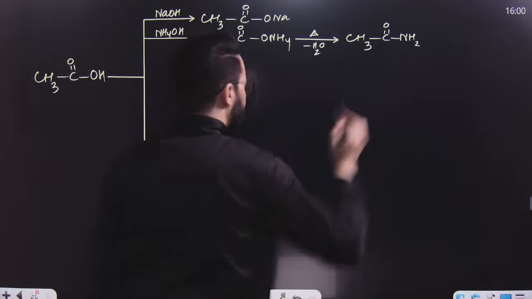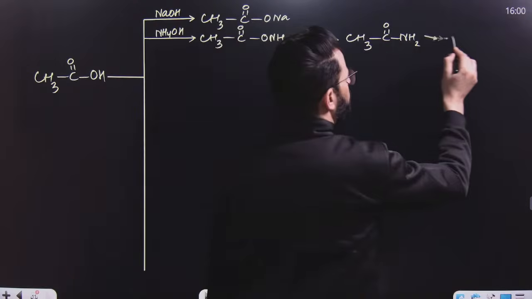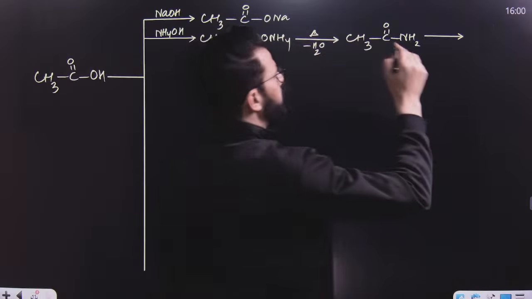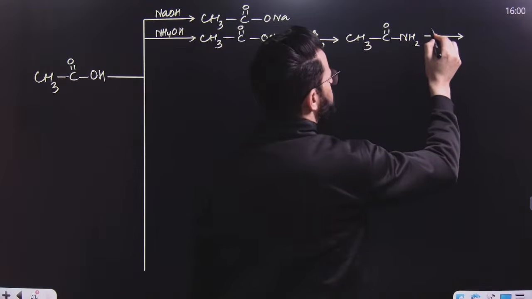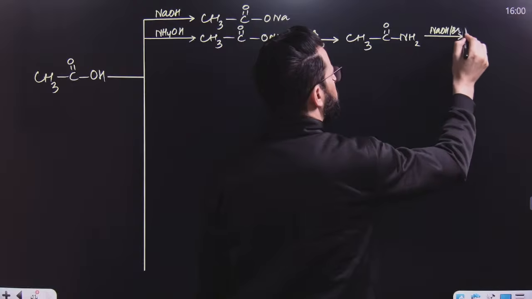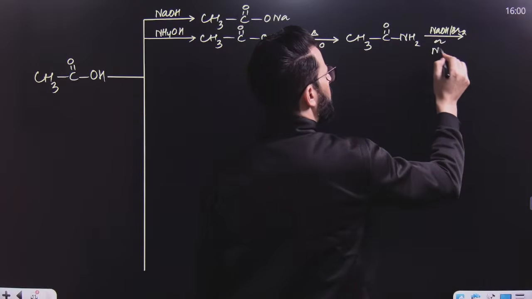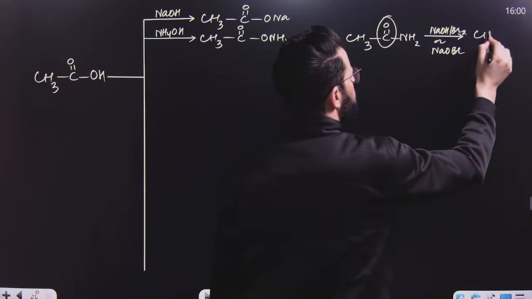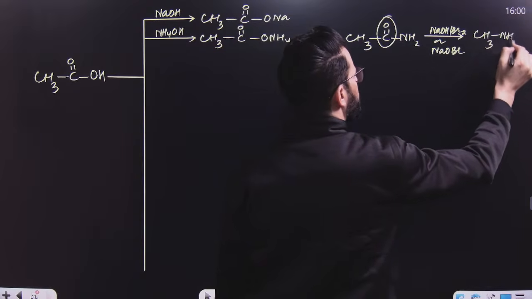And when amide is obtained, a very important reaction of amide is Hoffmann bromamide degradation. Already, once we have discussed that, but once again, let me write down over here NaOH and Br2, or NaOBr, or KOBr. So what will happen? Remove this, you will get CH3NH2, you will get amine.